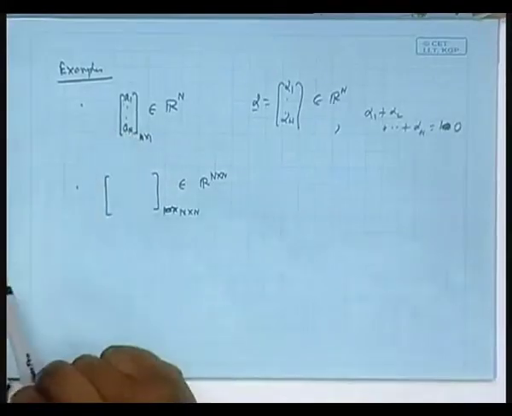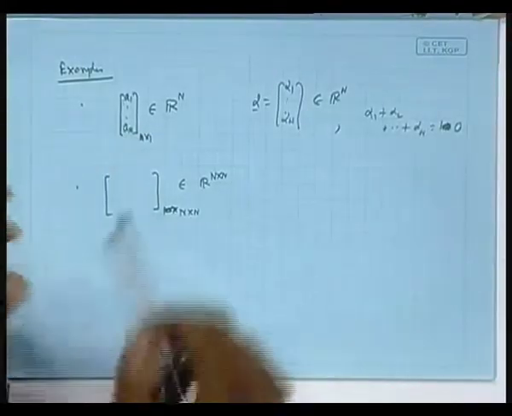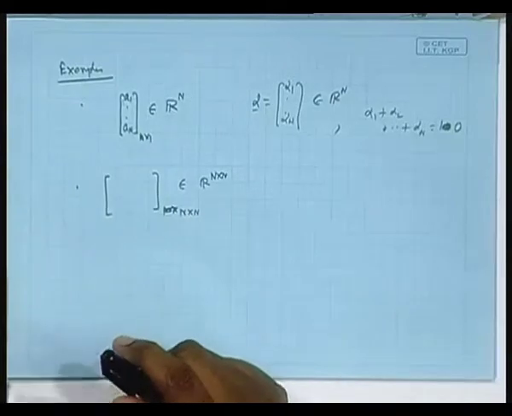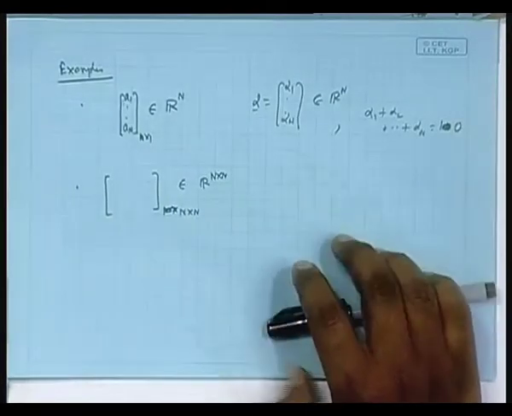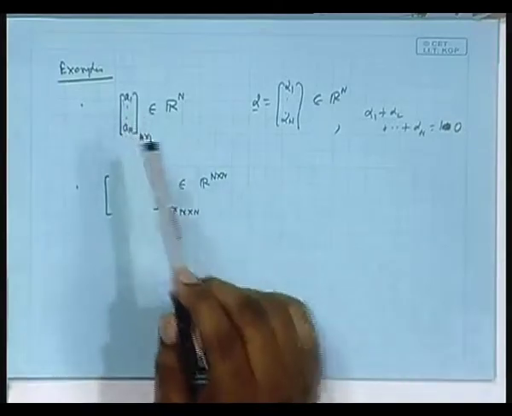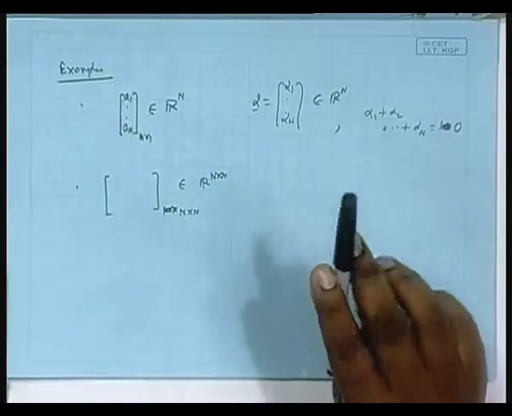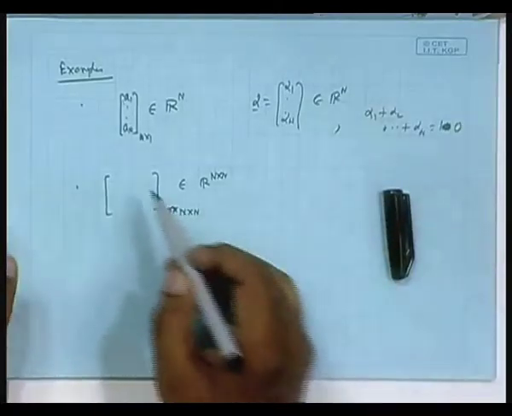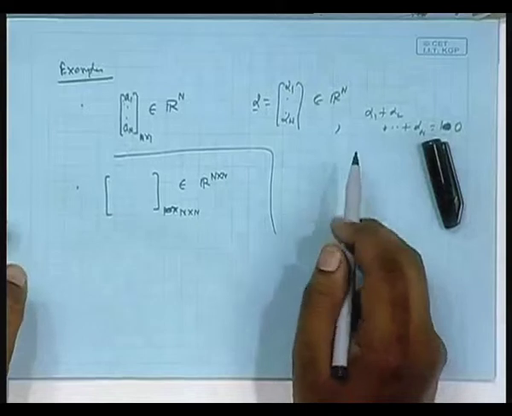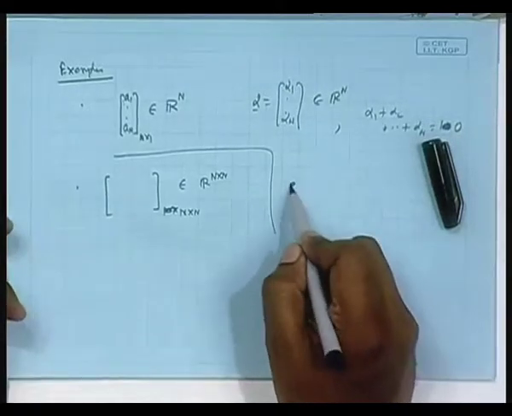Okay. Coming back to this first example, what is the dimension of the original vector space? But how do you come to that? Dimension of these column vectors is n, capital N. How to show that? To show that, suppose I consider a set of basis vectors, trivial, we call it trivial basis.